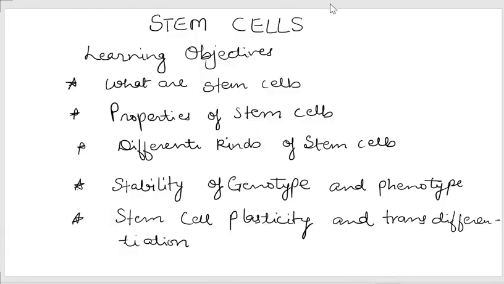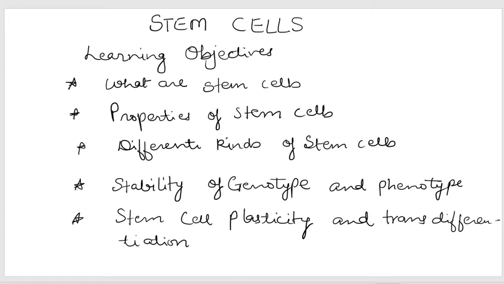Hello everyone. So we'll be discussing stem cells, and the learning objectives of today's class are: what are stem cells, so the definition. After this class you would be able to understand what stem cells are, what the different properties of stem cells are, what the different kinds of stem cells are, stability of genotype and phenotype, because we would be discussing this also. This is a very important factor. And stem cell plasticity and transdifferentiation.